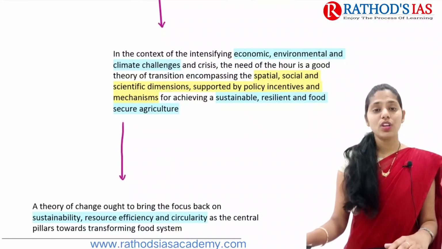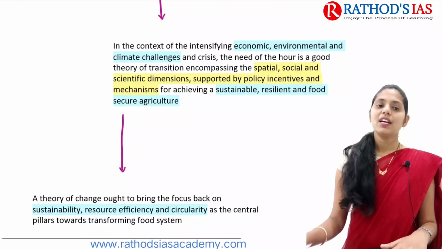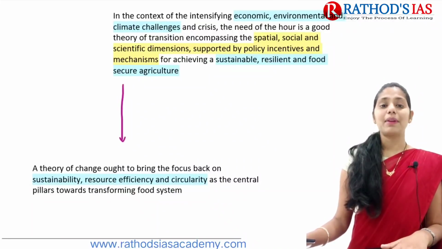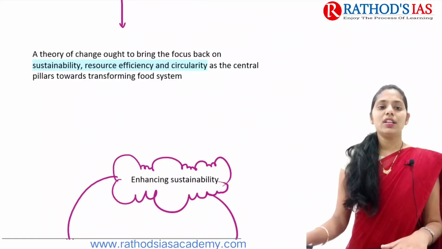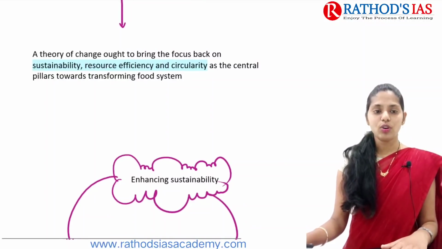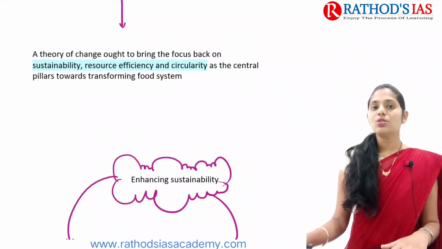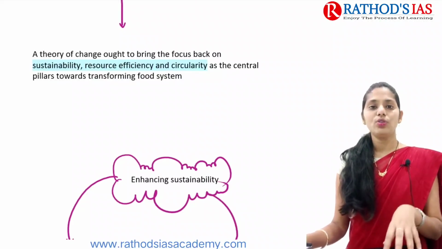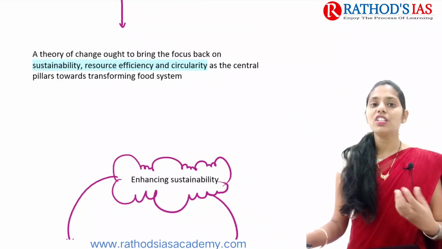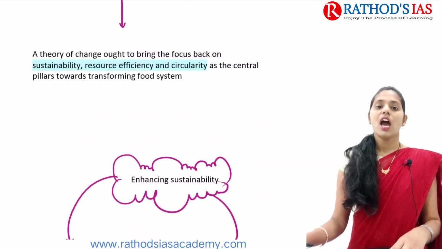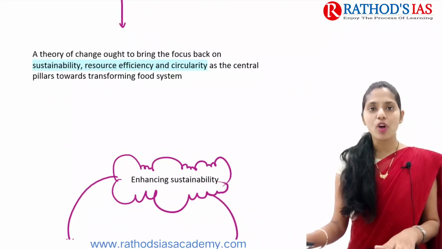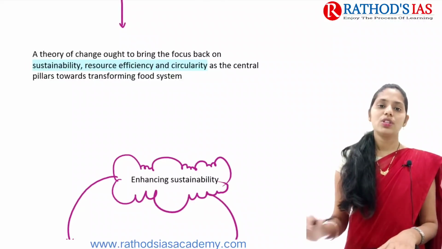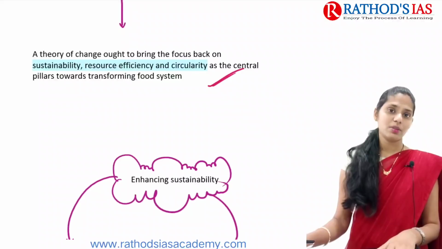In this context, we need to focus especially on the economic, environmental and climate related challenges that we are facing now. The theory of change is mainly focusing on sustainability, resource efficiency, how efficiently we are using those resources, and circularity. These are the central pillars in transforming our food system in India. These are the three important things that you need to remember.